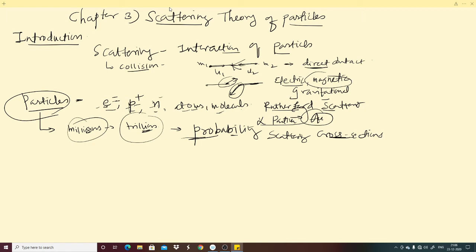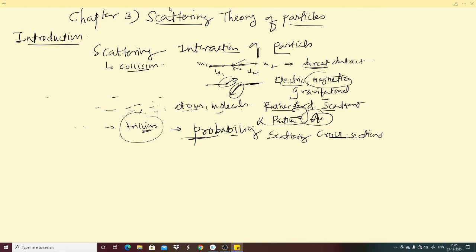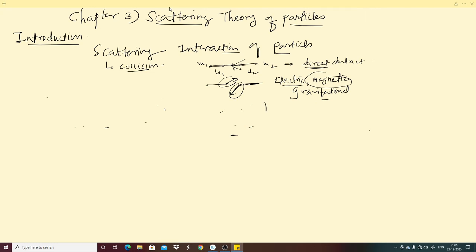Now we are moving to the next point of this chapter. The next point is elastic and inelastic scattering. Here we are going to study the difference between elastic and inelastic scattering. First of all, the difference is very important to study scattering phenomena. I am going to show you the difference between elastic and inelastic scattering.